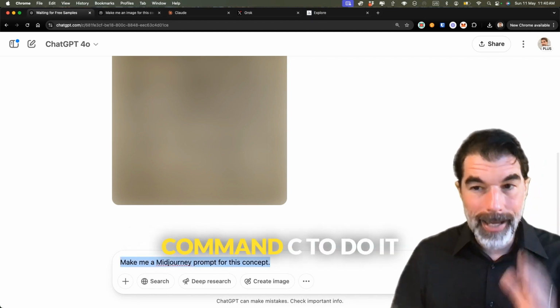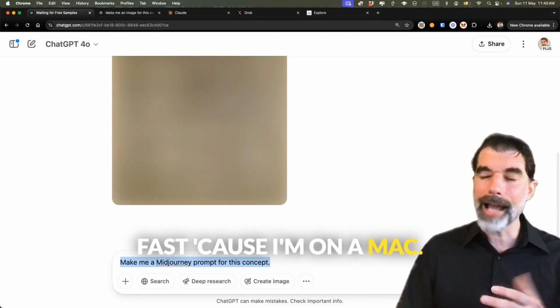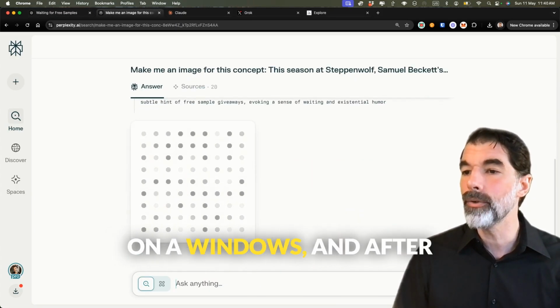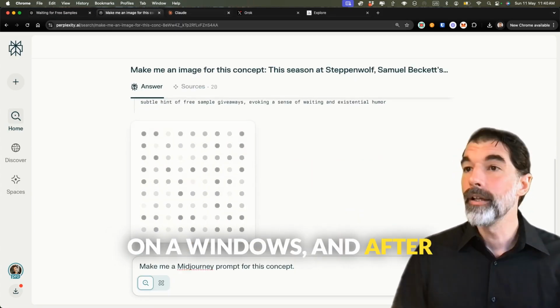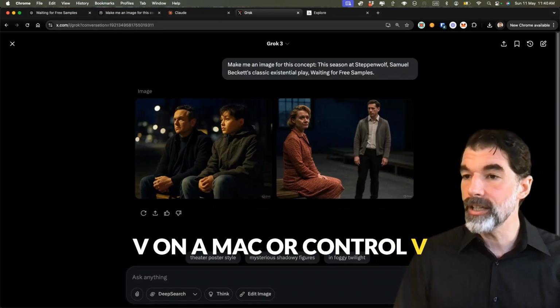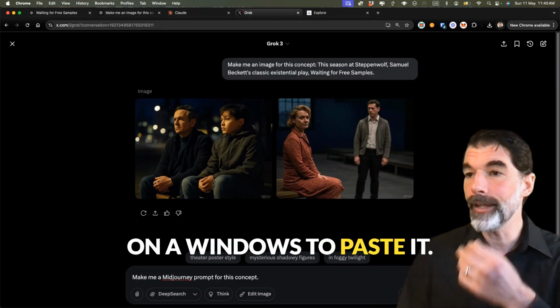I do Command A, Command C to do it fast because I'm on a Mac. You do Control A, Control C. You can do it really fast on a Windows. And after it's ready, you hit Command V on a Mac or Control V on a Windows to paste it.